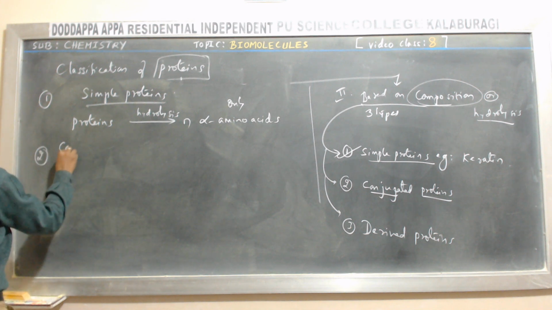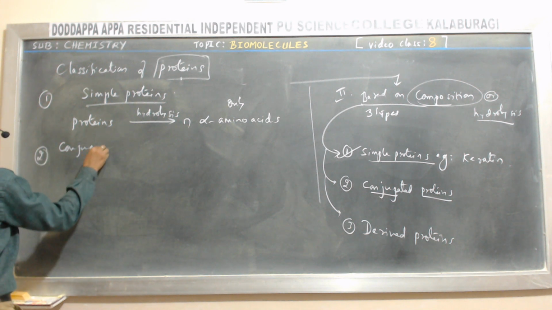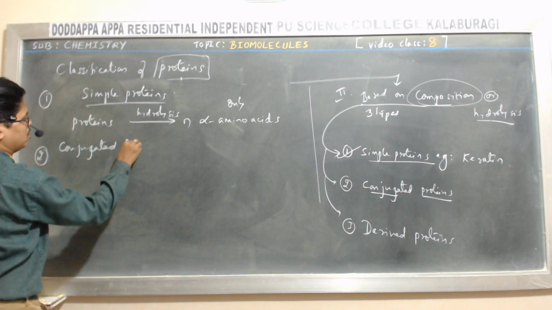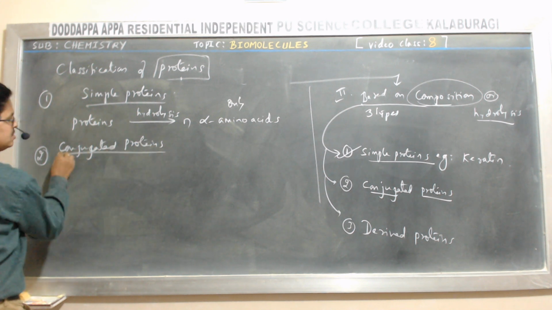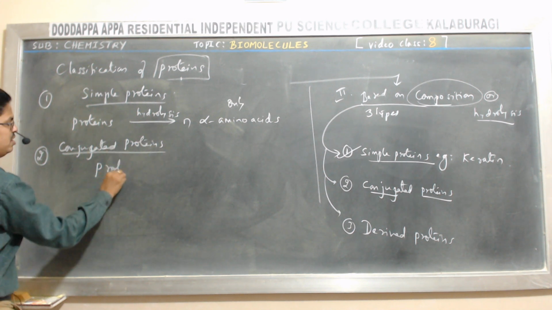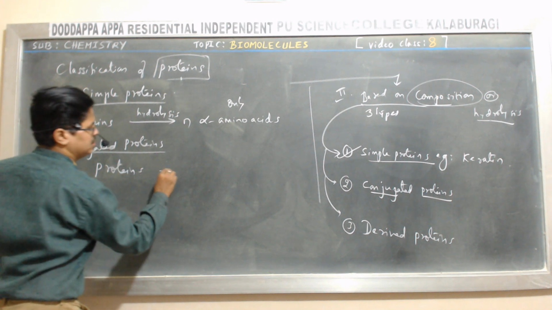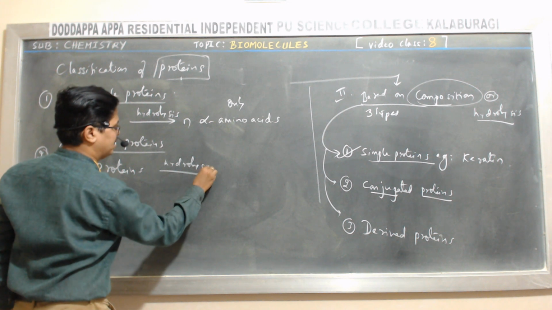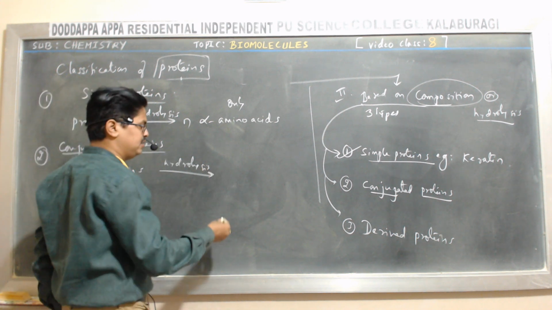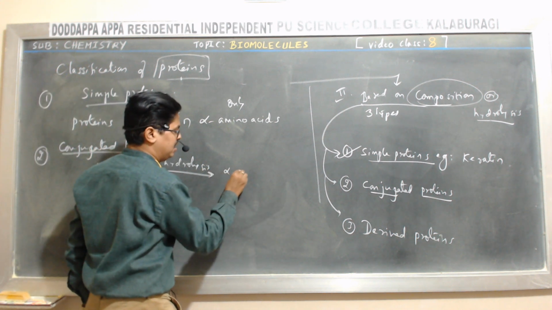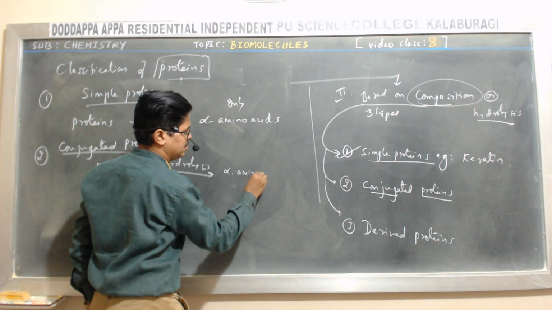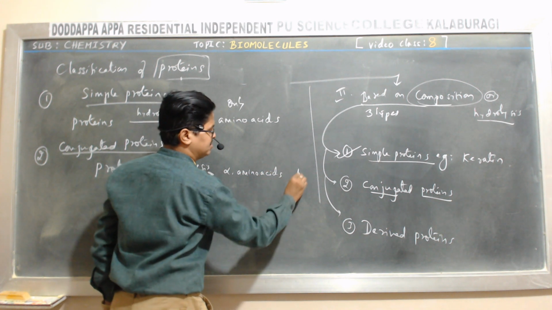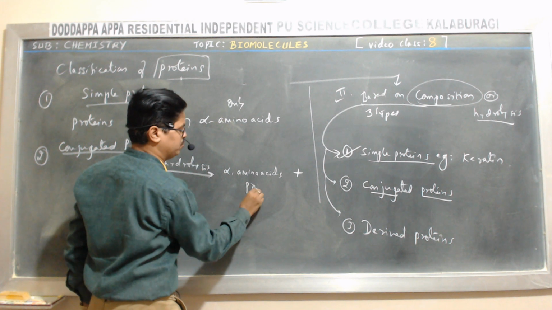Then conjugated proteins. The name indicates what they are. These proteins upon hydrolysis yield alpha amino acids plus a prosthetic group.